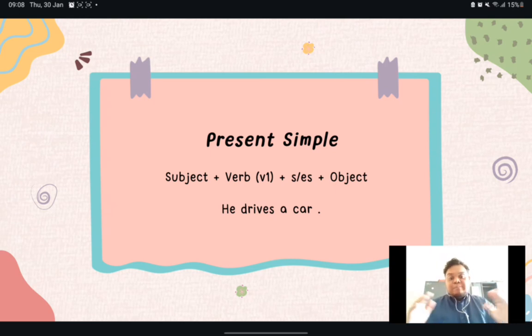So in this case, I put the sentence, he drives a car. Okay. Notice how when I say I eat rice, but here you see he drives a car. So what does this mean? Kenapa tiba-tiba ada S? Why is there suddenly an S here in the sentence? Okay. So in the English language, we have this kind of term we call the pronouns. We have three types of pronouns. Okay, so what are pronouns? Pronouns are basically other words you use to describe something.